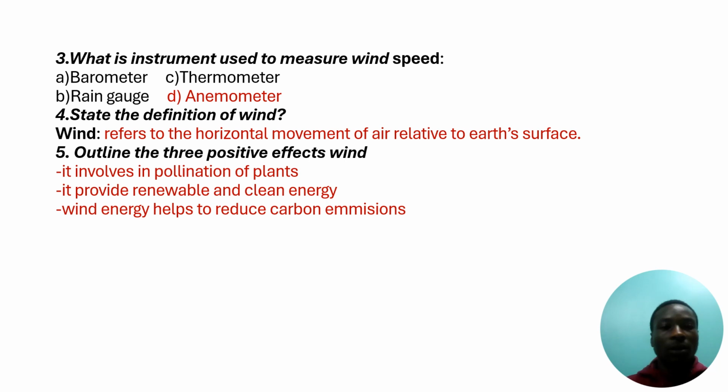The first positive effect of wind is that it is involved in the pollination of plants. The second is that it provides renewable and clean energy. The third is that wind energy helps us to reduce carbon emissions.